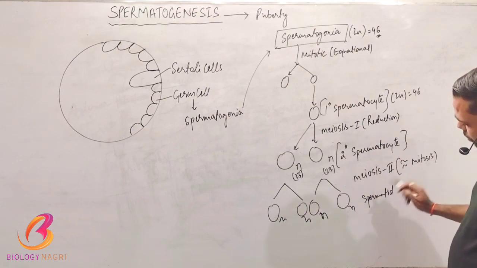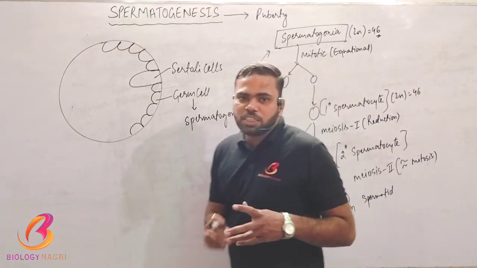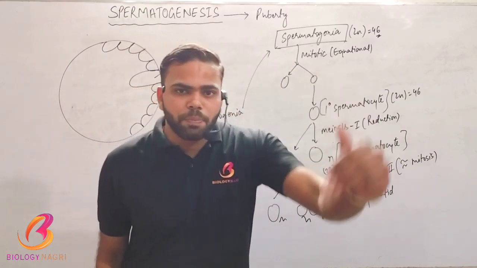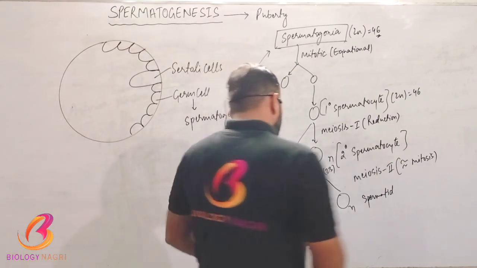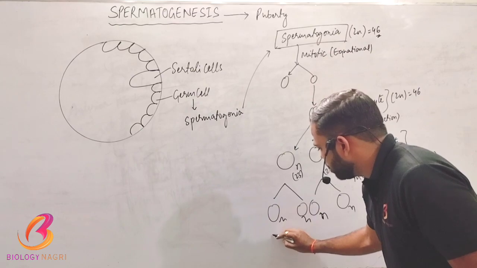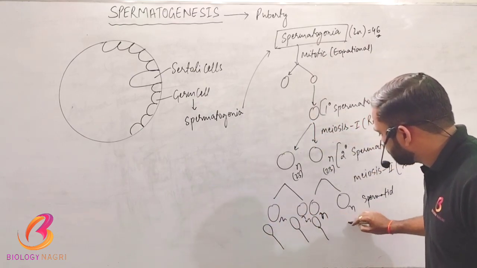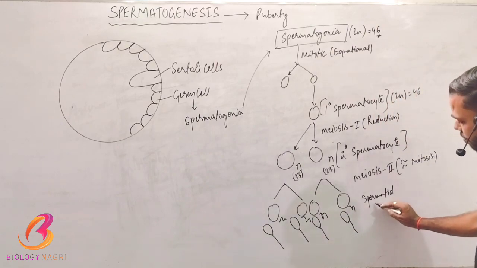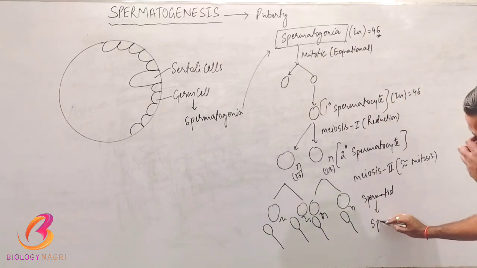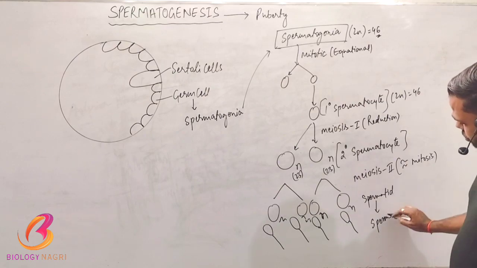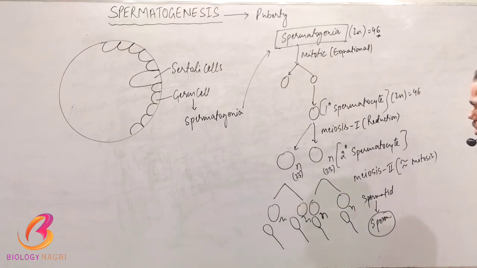These are spermatids, but they have not yet achieved the proper shape of spermatozoa. After differentiation they will achieve the shape of spermatozoa, or we can say sperm, and after differentiation these are called sperm or spermatozoa, and this is finally the matured sperm.